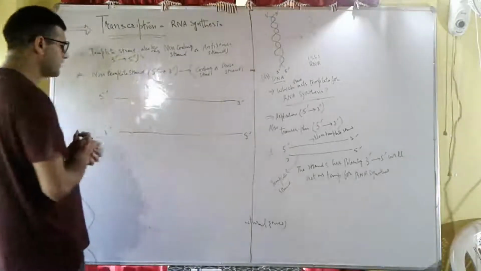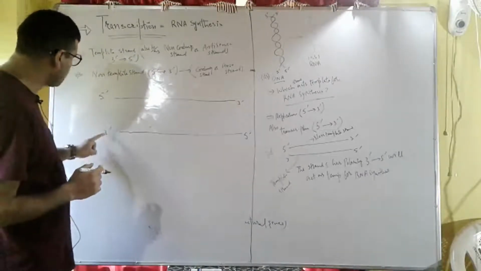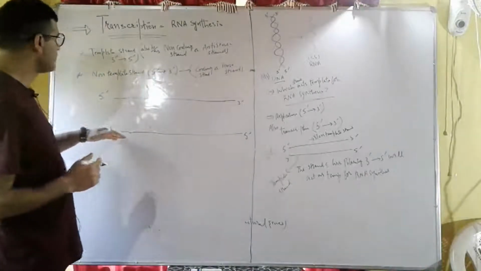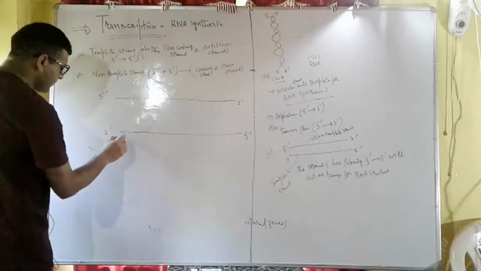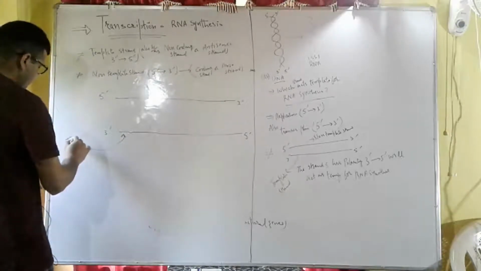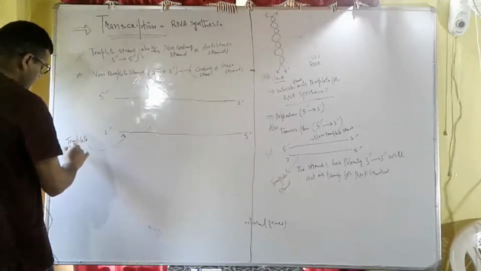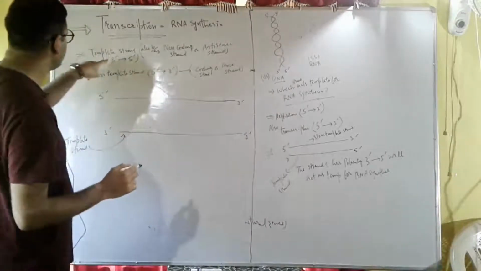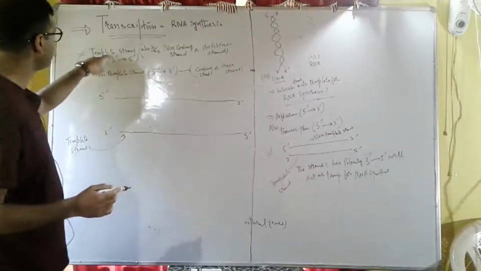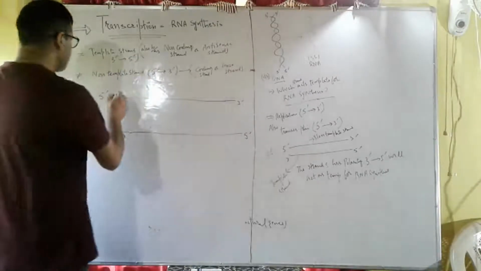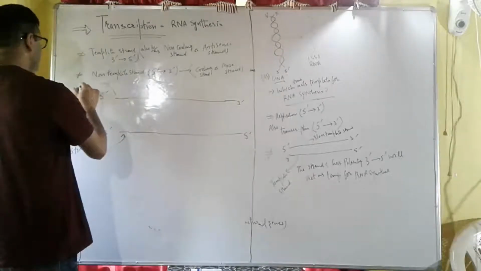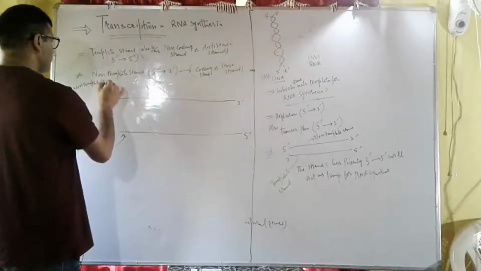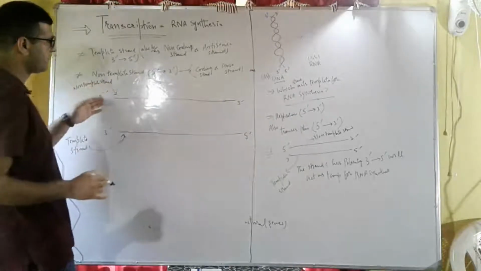Which strand will act as a template for RNA synthesis? The strand which has polarity 3' to 5' will act as the template for RNA synthesis, so it is called the template strand. The other strand is called the non-template strand, and it has polarity 5' to 3'.